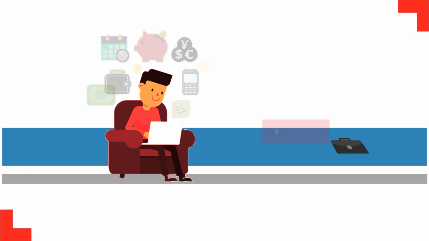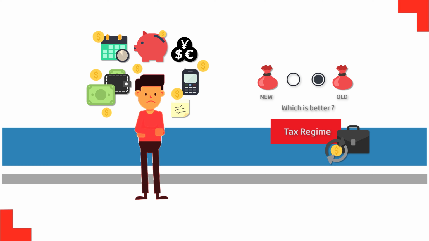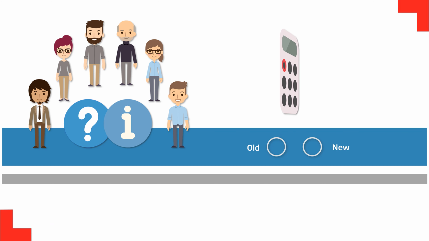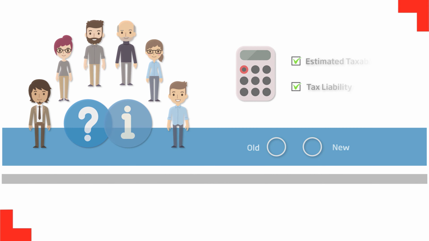Hello. Union Budget 2021 has introduced a new tax regime which will run parallel to the old tax regime. Individuals have an option of choosing between the new and old tax regimes for their tax computation for financial year 2021. To help our customers make an informed choice between the two regimes, HDFC Life has developed a user-friendly income tax calculator which provides estimated taxable income and tax liability of an individual under both regimes on real-time basis.